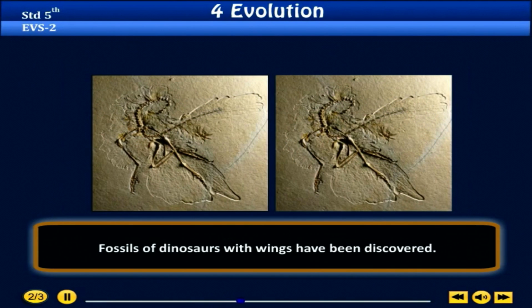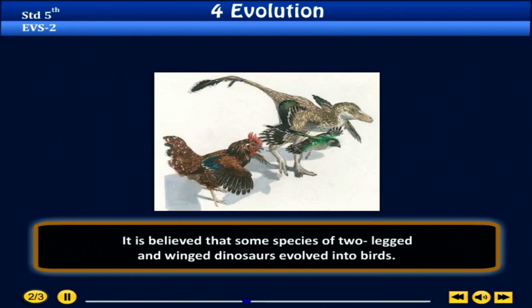Fossils of dinosaurs with wings have been discovered. It is believed that some species of two-legged and winged dinosaurs evolved into birds.